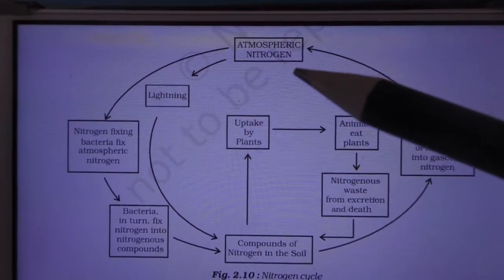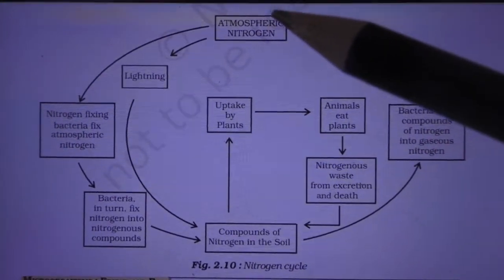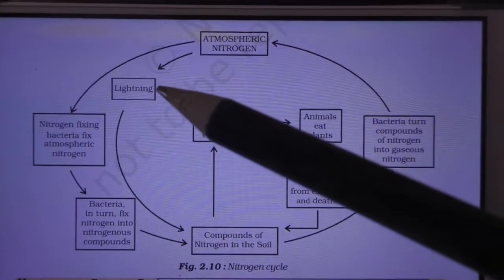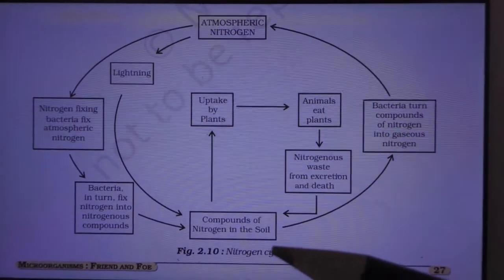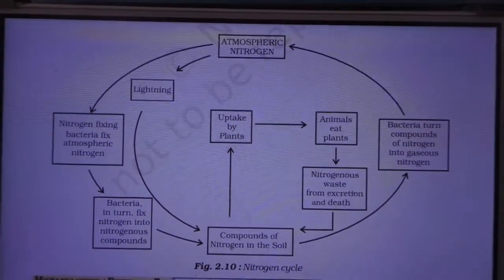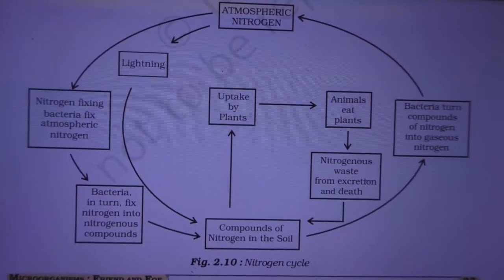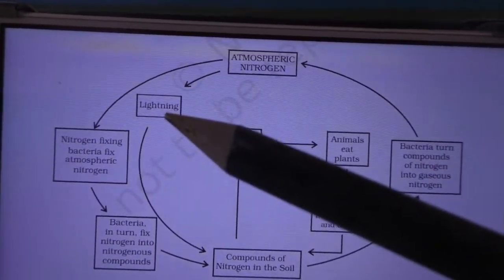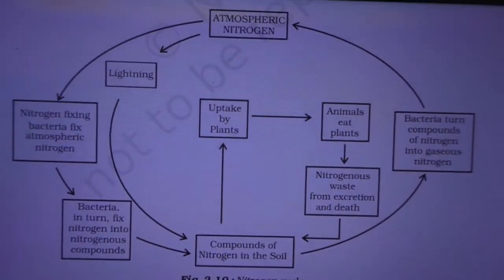Okay, so here only you have to start. How to draw this nitrogen cycle? You have to start with this one first. Atmospheric nitrogen, lightning, and fix the compounds of nitrogen in the soil. Then the second arrow mark, what is written over there? Nitrogen fixing bacteria fix the nitrogen compounds. First you write lightning, the second one nitrogen fixing bacteria.